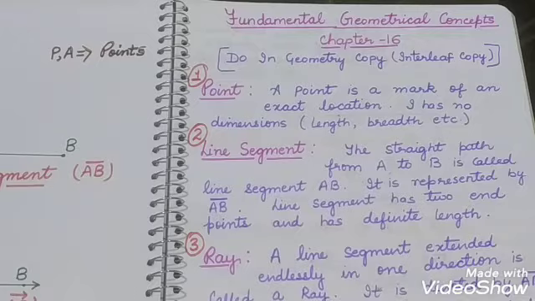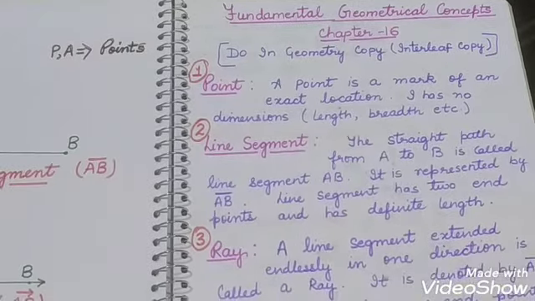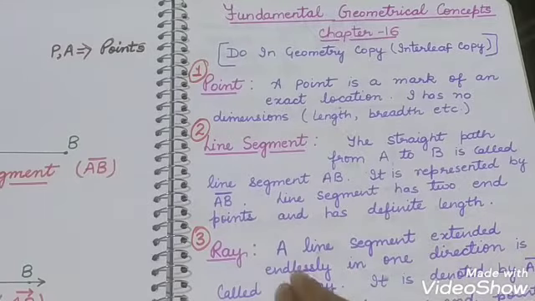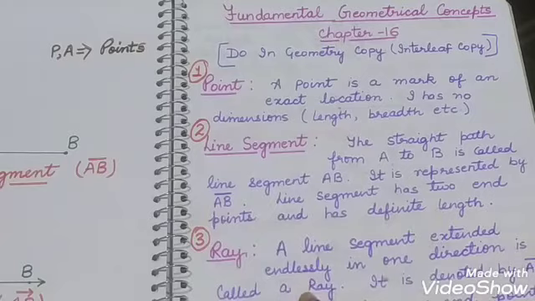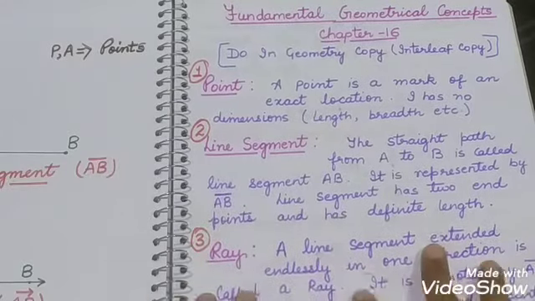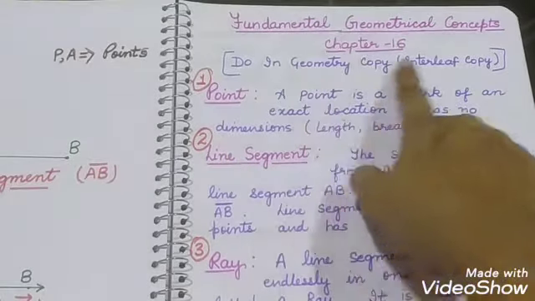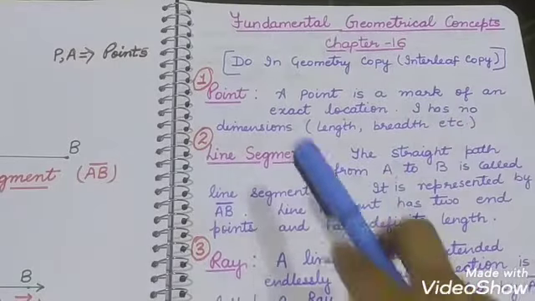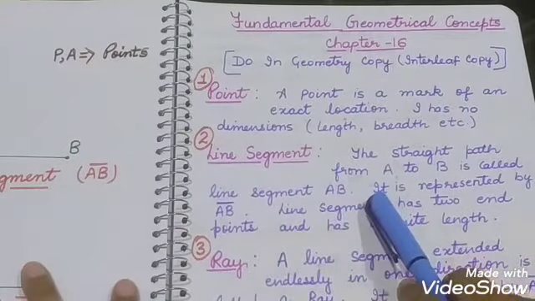So now you need to prepare, you need to make a geometry copy. Whatever work you have done in maths till now, you will not do geometry in that particular copy. You will make a geometry copy, an interleaf copy, one side ruled and one side plane.